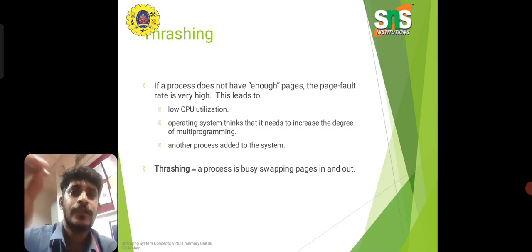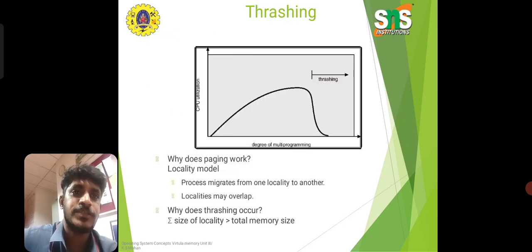Thrashing is nothing but a process being busy swapping pages in and out. So that is thrashing. Why does paging work? The locality model: a process migrates from one locality to another.